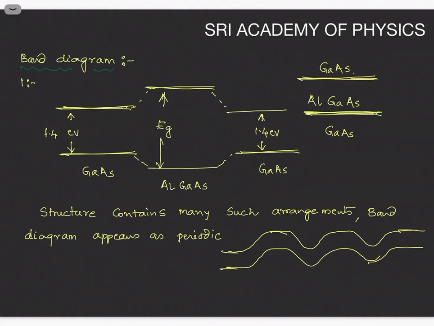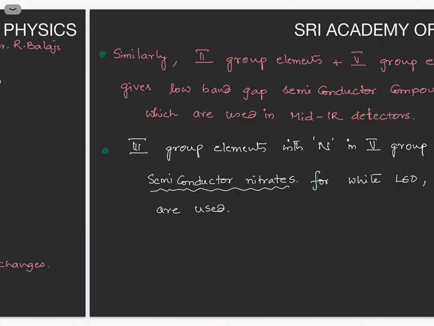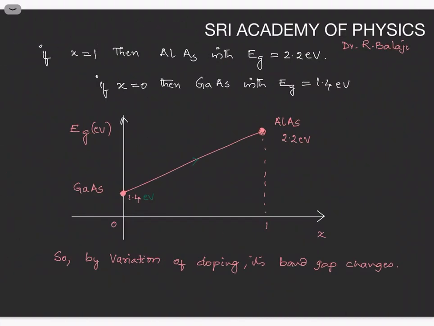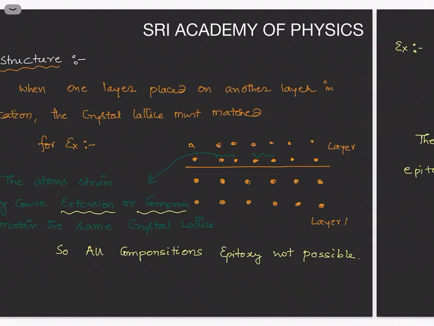Next one is the band energy diagram of heterostructures. For example, the first layer is gallium arsenide, the second layer is aluminum gallium arsenide, and the third layer is gallium arsenide. What is the band gap of gallium arsenide? 1.4 electron volts. And the aluminum gallium arsenide band gap varies between 1.4 electron volts and 2.2 electron volts, right? Which is shown in the previous diagram. This value varies between 1.4 electron volts and 2.2 electron volts.